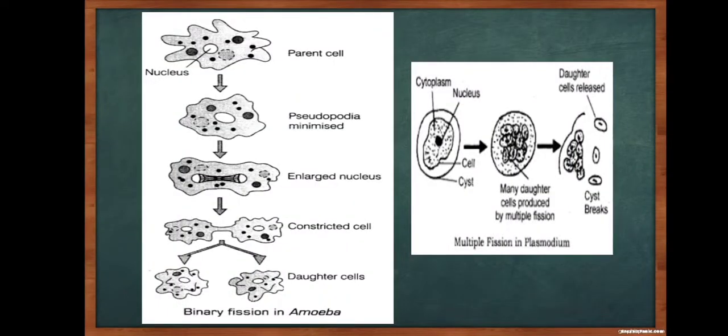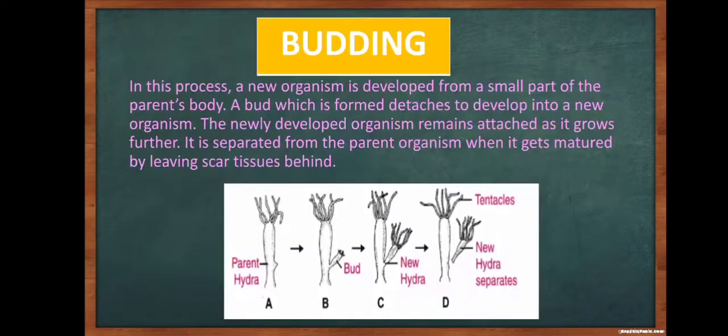In the binary fission in amoeba, you can see the parent cell keeps on dividing. First you can see the enlarged nucleus, then the constricted cell, then appear the daughter cells. In the multiple fission, in the plasmodium, you can see the cytoplasm, nucleus, the cell and the cyst. Many daughter cells are produced at a time and the daughter cells are released as the cyst breaks.